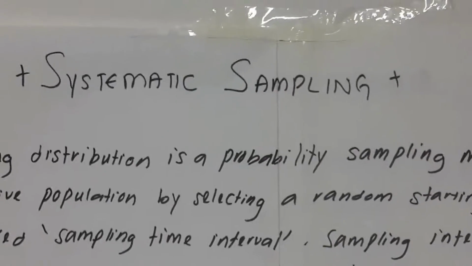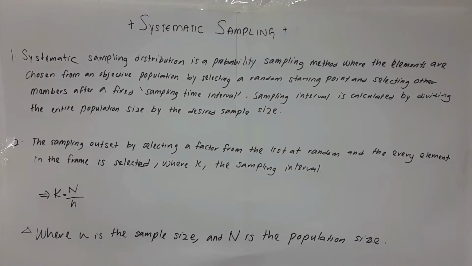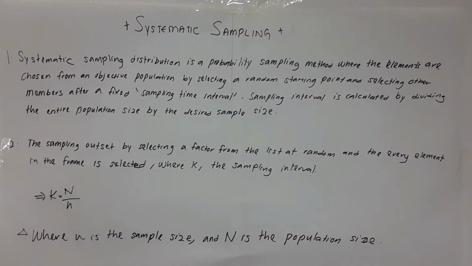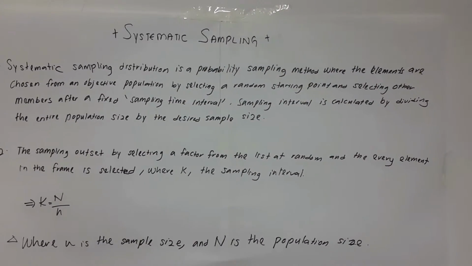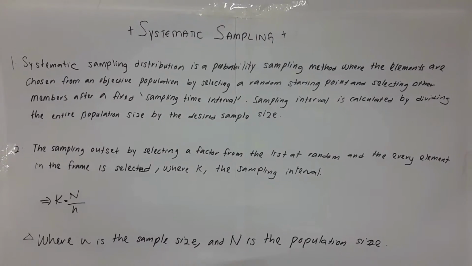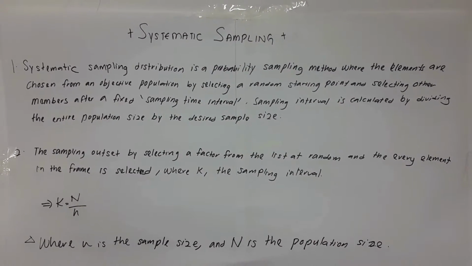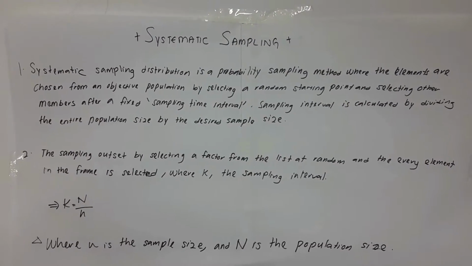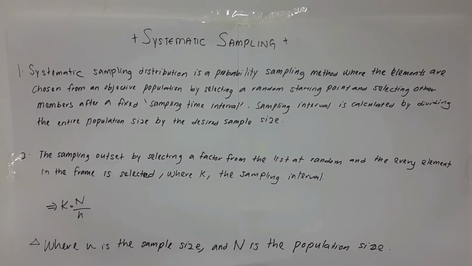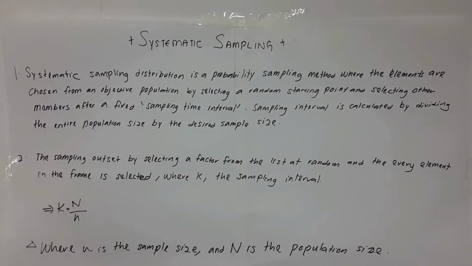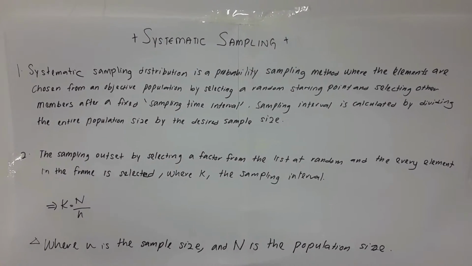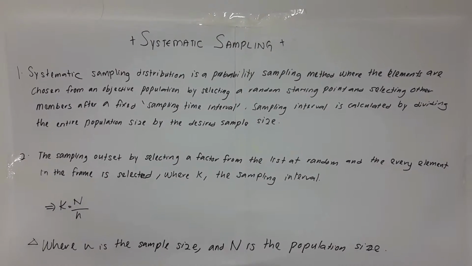Okay, now we are going to learn about systematic sampling. Systematic sampling is a probability sampling method where the elements are chosen from a target population by selecting a random starting point and selecting other members after a fixed sampling interval. The sampling interval is calculated by dividing the entire population size by the desired sample size.